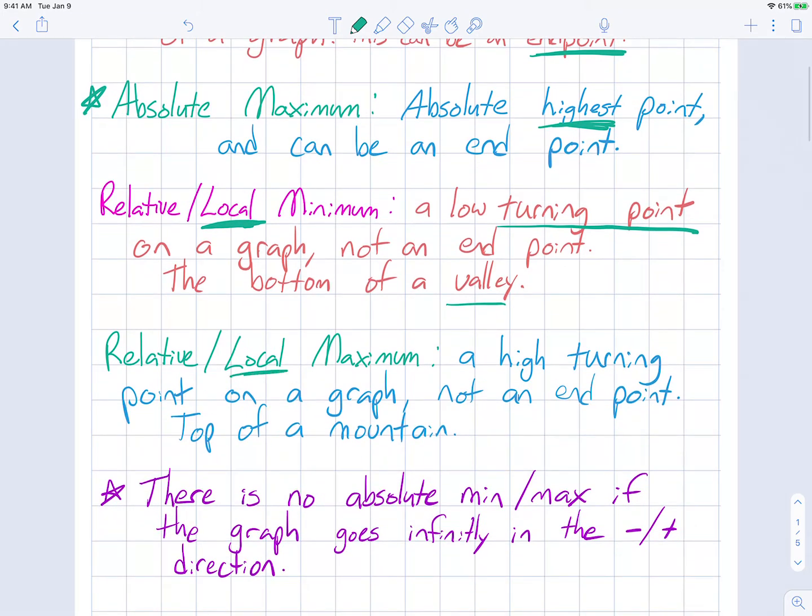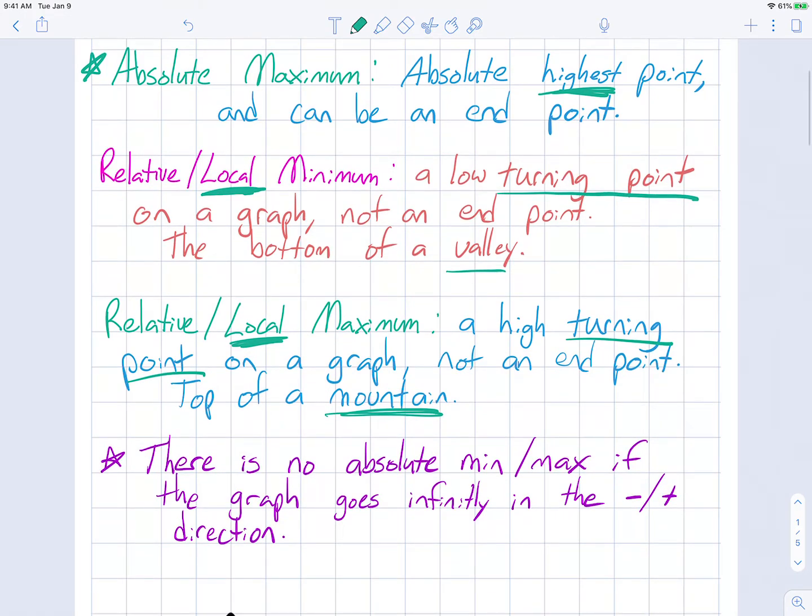The relative or local maximum is a high turning point on a graph. Again, not an endpoint because it doesn't turn at an endpoint, it ends. And it looks like the top of a mountain. So you're looking for bottoms of valleys and tops of mountains for the local minimum and maximum.